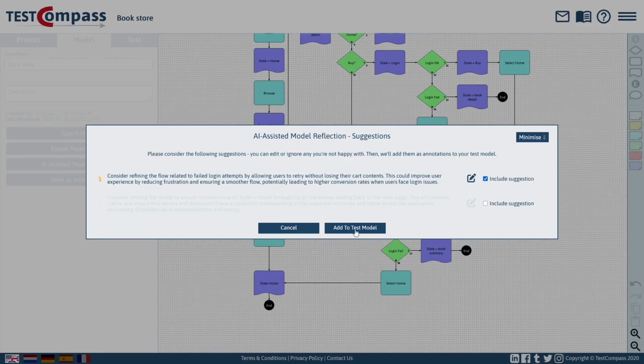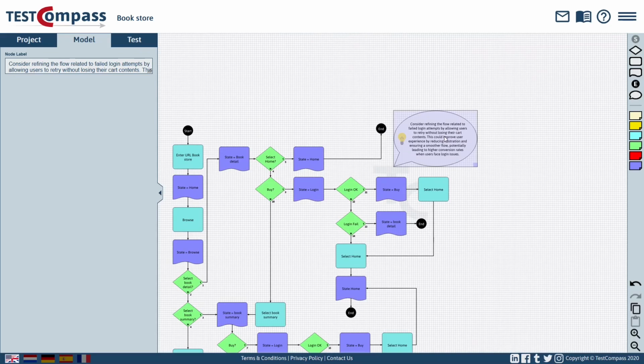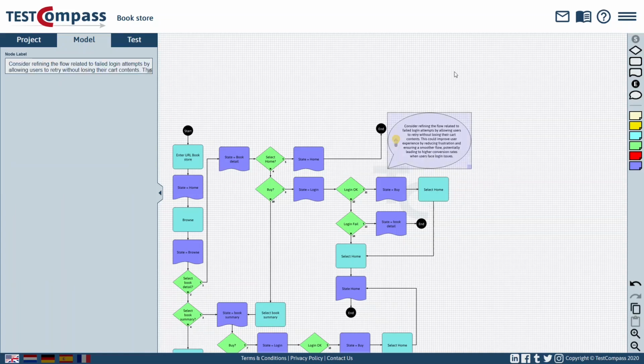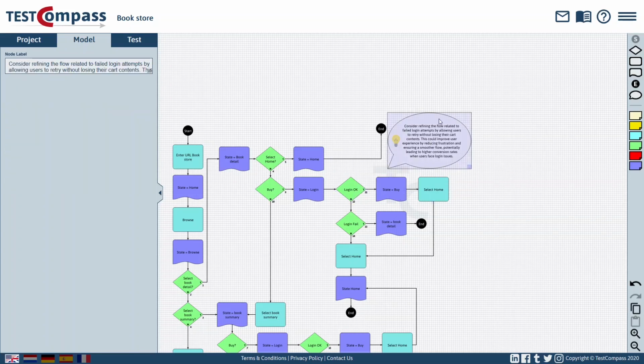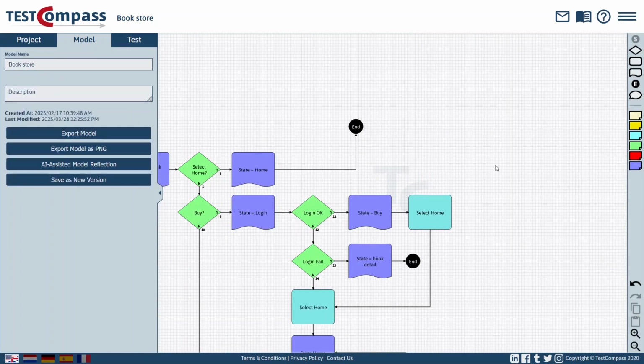So when we've come up with our final set of suggestions and we're happy with them, we can add them to the test model. And what will happen is that these annotations will be added and they will point to the relevant nodes in the model, which the AI deems to be most relevant to these suggestions. And then it's really up to us exactly how we implement these changes. We can leave these annotations on our model for later, or we can make some kind of change. And then when we're happy that the issue has been resolved to our satisfaction, we can just remove these annotations.